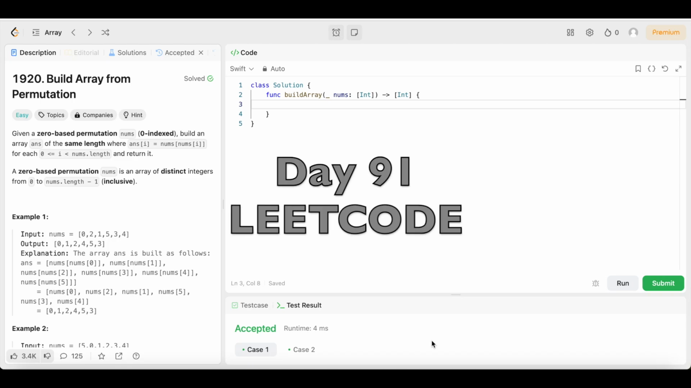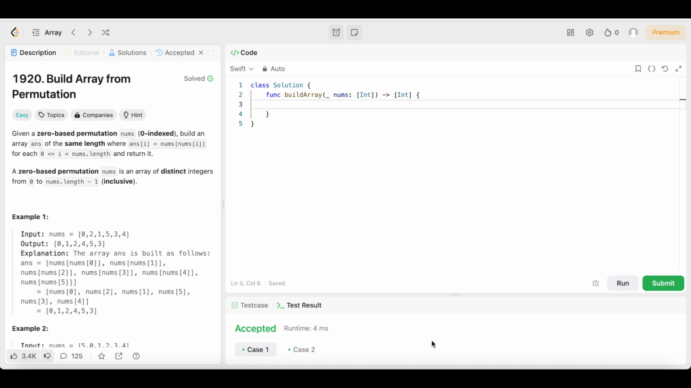Day 91 of doing a LeetCode problem every day until I get a job. All right, guys, we're back again. Another day, another LeetCode problem. This time we're at day 91, guys. We're really making some progress.